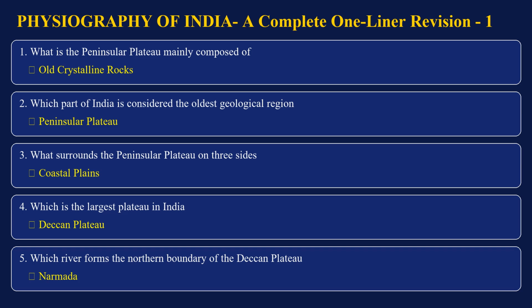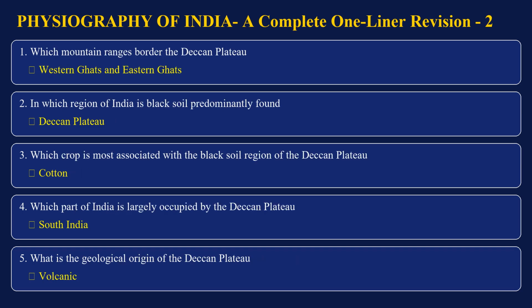Deccan Plateau. Which river forms the northern boundary of the Deccan Plateau? Narmada. Which mountain ranges border the Deccan Plateau? Western Ghats and Eastern Ghats. In which region of India is black soil predominantly found?